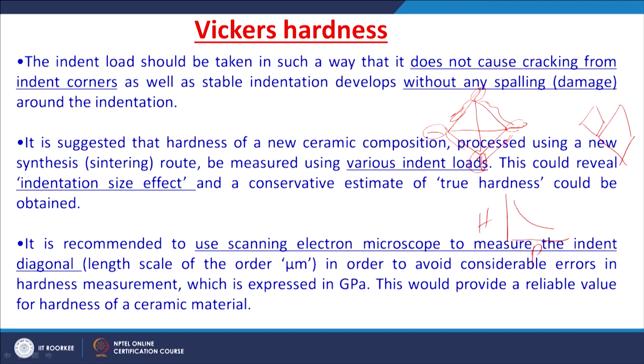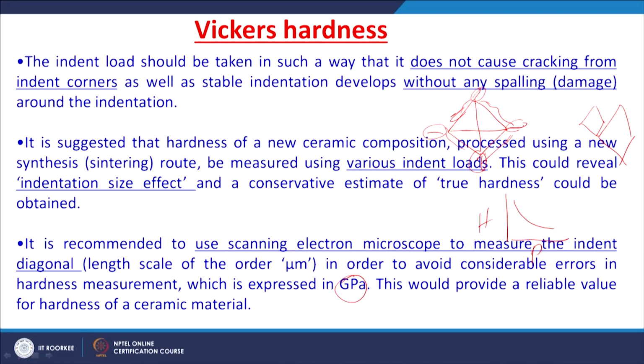Generally, the impression is on the order of micrometers, so if there is an error in measuring this length, there will be a large difference in the hardness obtained. The error in hardness measurement is generally expressed in gigapascals. This would provide a reliable value for the hardness of a ceramic material, so it is better to use more sophisticated techniques to precisely measure the diagonal lengths.